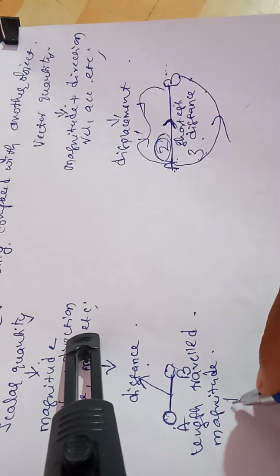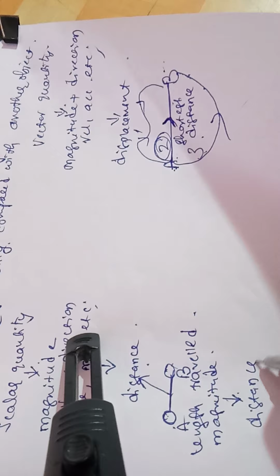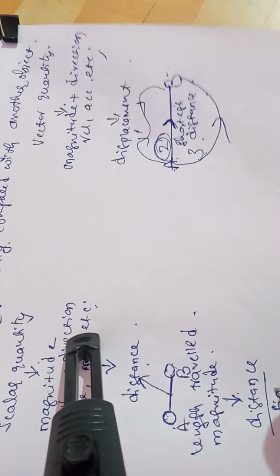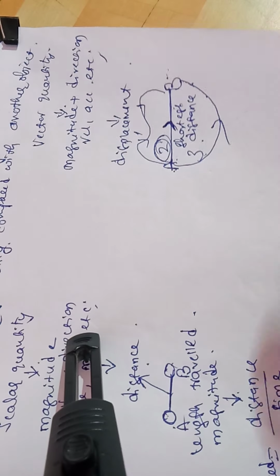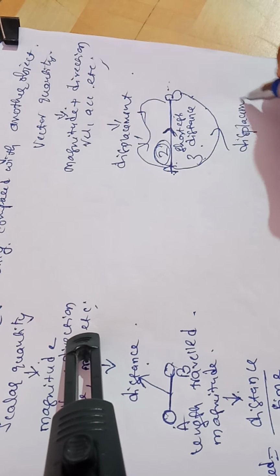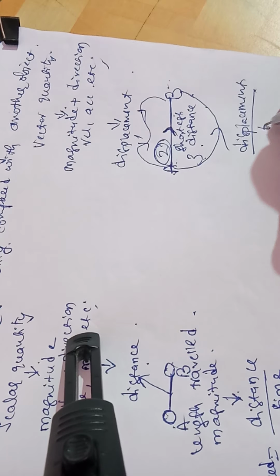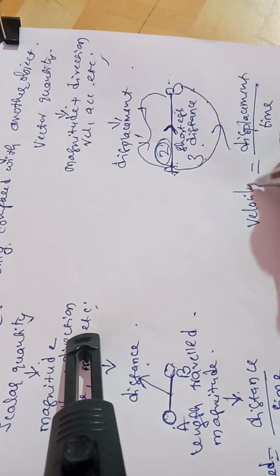Now next, if distance changes with respect to time, we call it speed, and if displacement changes with respect to time, we call it velocity.